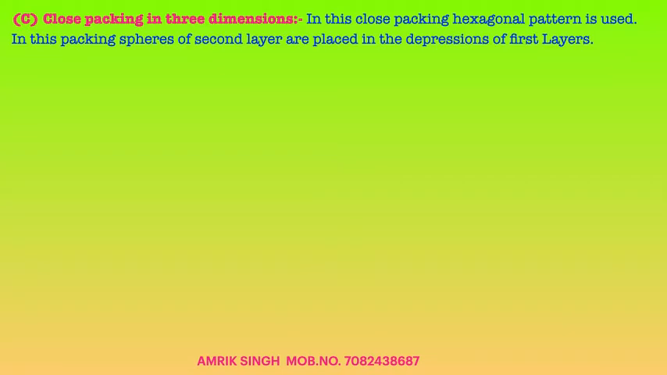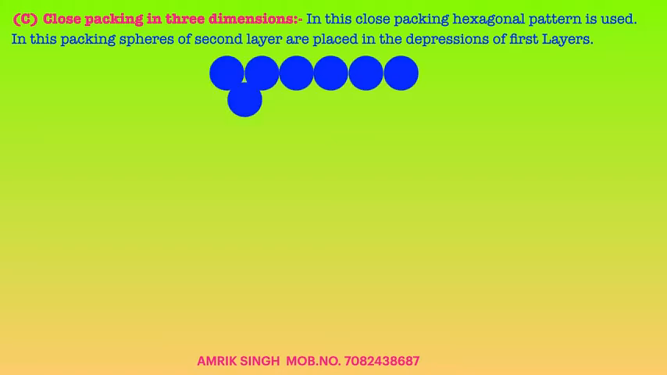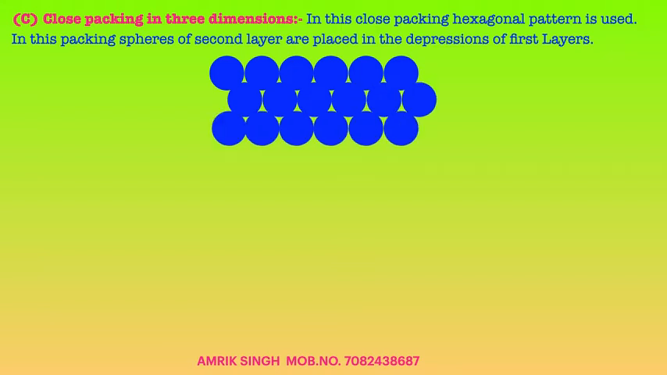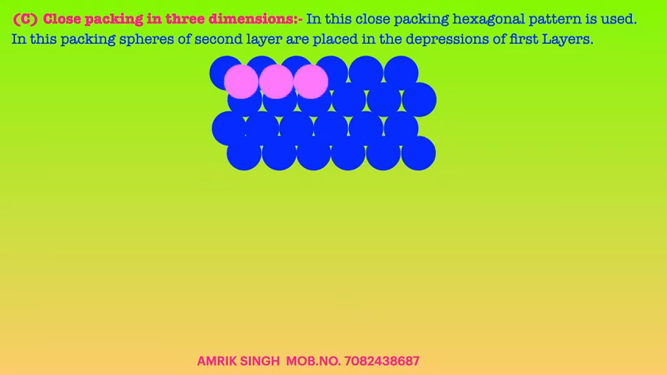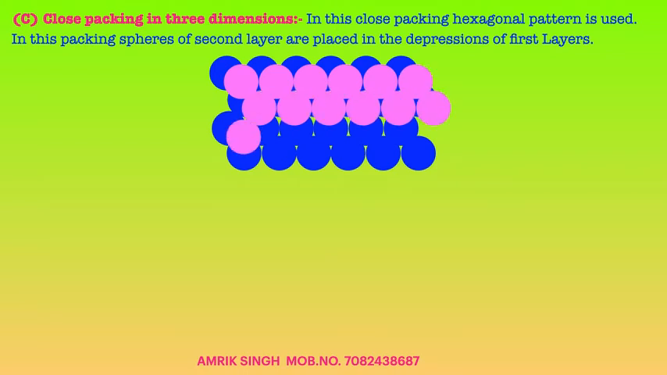Close packing in 3 dimensions. Close packing in 1 dimension and 2 dimensions is not practical, but close packing in 3 dimensions is practical, and the hexagonal pattern is used here. In this packing, the first layer I am forming here. All the spheres are present in depressions, and spheres of the second layer are placed again on the depressions of the first layer. The second layer is constructed here.